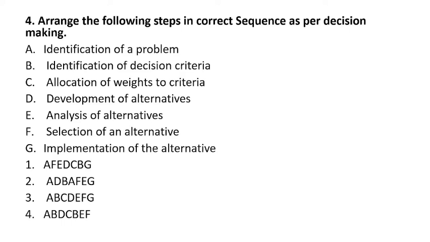Question number 4. Arrange the following steps in correct sequence as per the decision making. Here you have to put the answer options in correct sequence. Option A, identification of problem. B, identification of decision criteria. C, allocation of weights to criteria. D, development of alternatives. E, analysis of alternatives. F, selection of alternatives, and G, implementation of alternatives. This question you may be feeling quite lengthy, but if you use the options, you can find the answer easily.